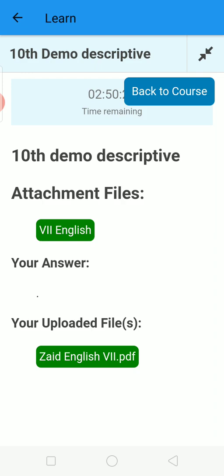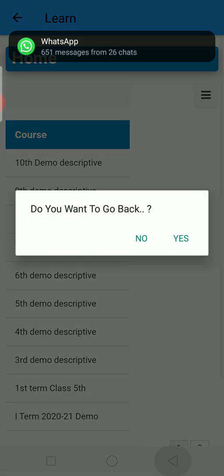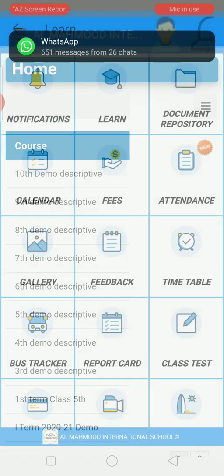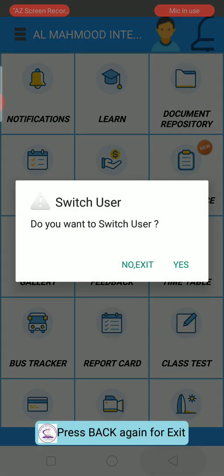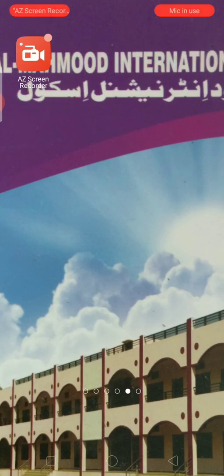Now alhamdulillah, your paper is successfully uploaded and your ward has finished this paper. Now you can come back from this app, your paper is completed. So alhamdulillah, this was the procedure of how to download and upload the paper.